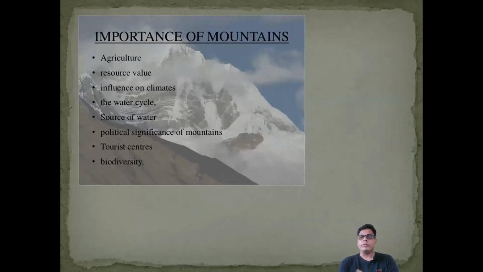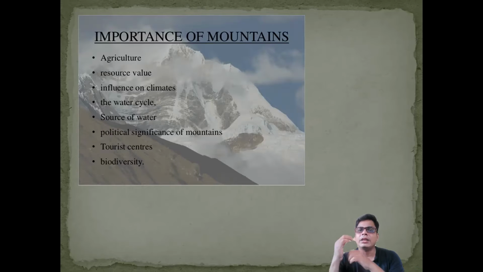If we want to discuss the importance of the mountain, we can easily say that in mountains agriculture is possible. In many mountains of Northeast India, in Uttarakhand and Himalaya regions, farmers practice terrace farming. It means steps are developed to retain water in that area, and they can grow maize, rice, and a number of vegetables. Then come to the resource value.